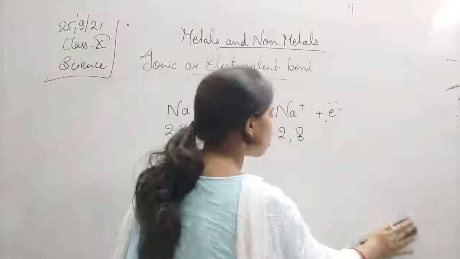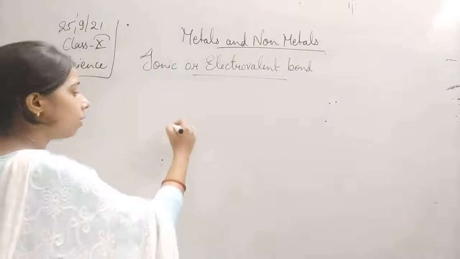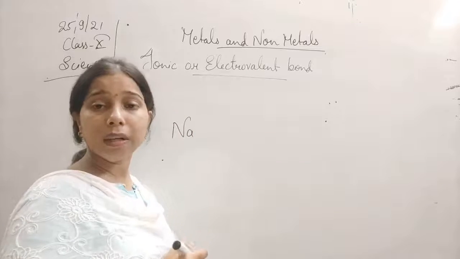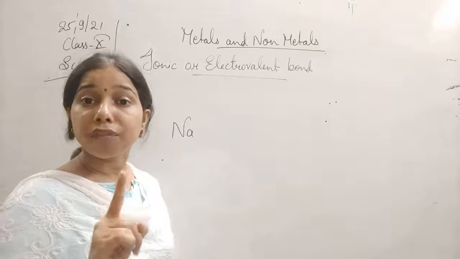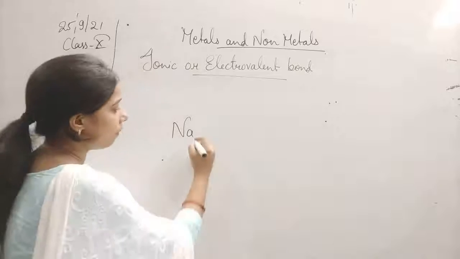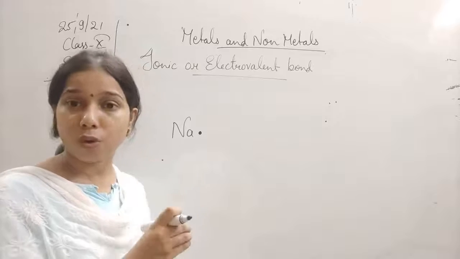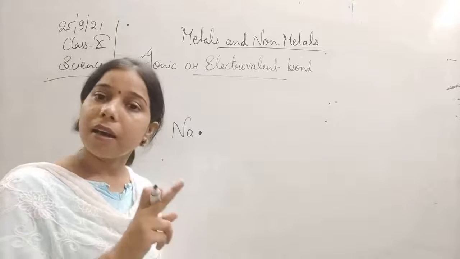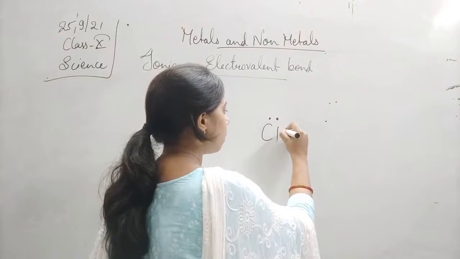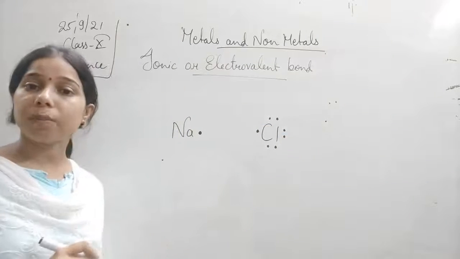Yesterday also we saw what happened when the metal and the non-metal combine together. So what is the electron dot structure of sodium? In the electron dot structure we only write or represent the dots of the valence electrons, and the number of valence electrons present in sodium is 1. So we are going to write it here as a dot. Since it is represented by dots and represents the valence electrons, that's why it is an electron dot structure. Now chlorine, Cl minus. Actually chlorine has 7 valence electrons in it.